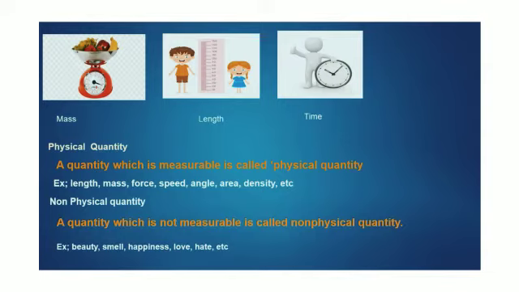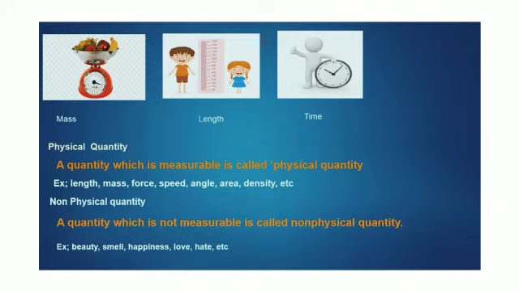You can smell the fragrance of any perfume or flower, but you cannot express it in numbers. Happiness, you can just say I am so happy, but you cannot express it in numbers. So these are quantities which are not measurable. Those are known as non-physical quantities.